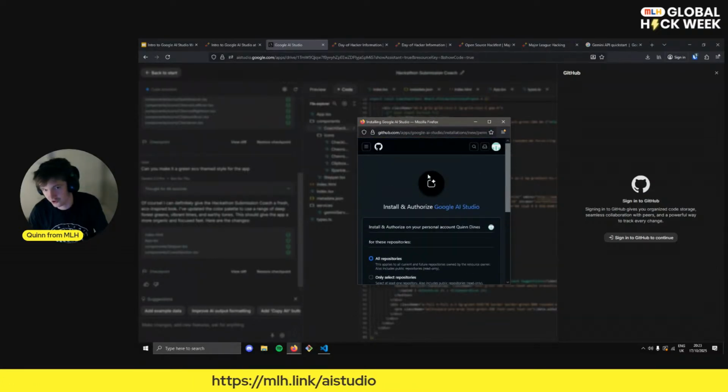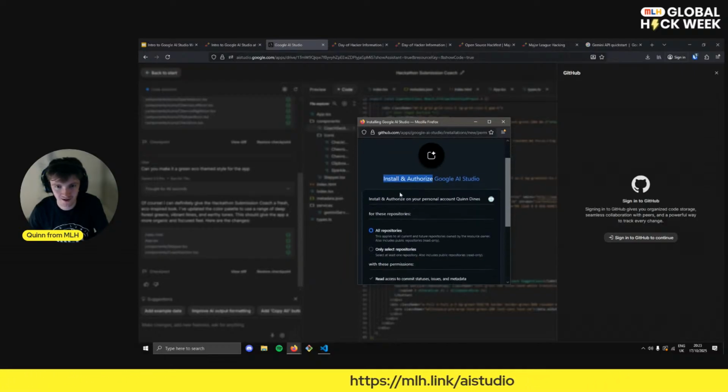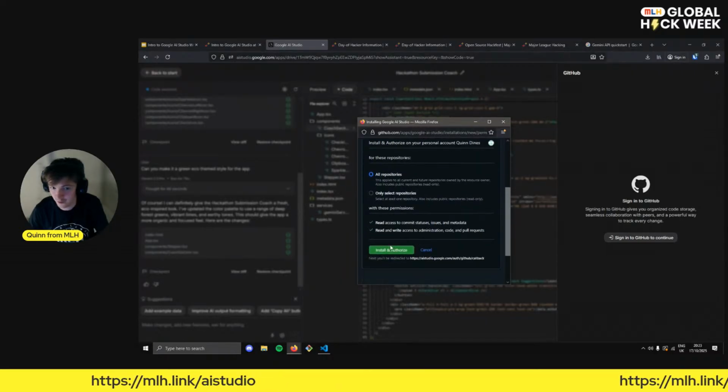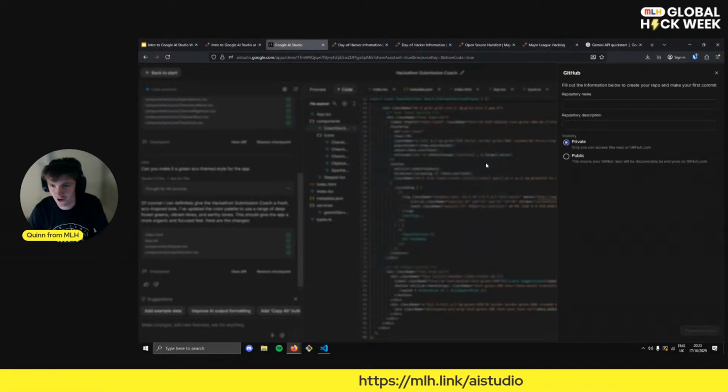Okay, this is what you should get when you log in. Hopefully this will work now this time. So it will ask us if we can install and authorize the Google AI Studio on my personal account, which I'm going to let it do. I'm going to allow it to access all of my repositories, and this is giving it permission to read and write. And I think you can see where this is going. It's going to save this project. There we go. This is much better.